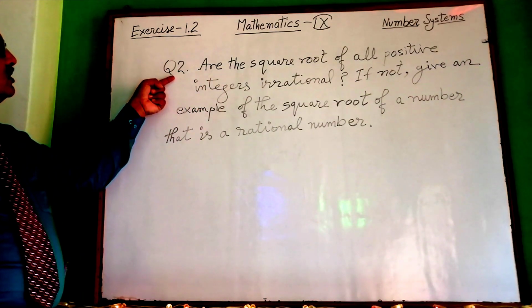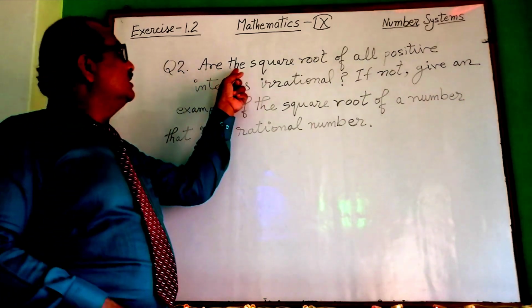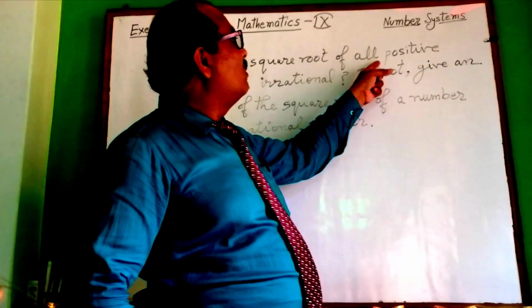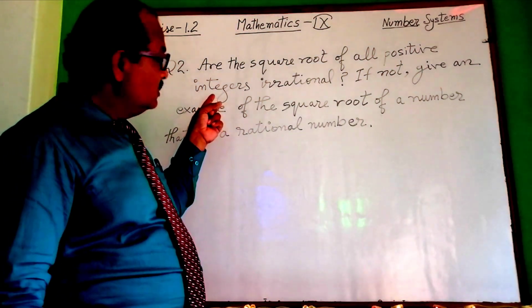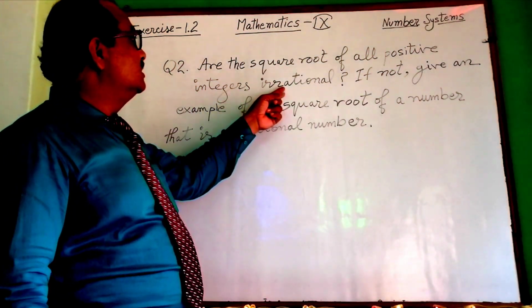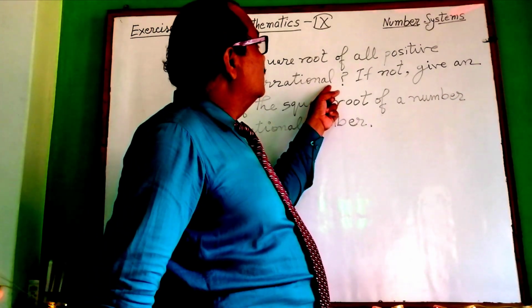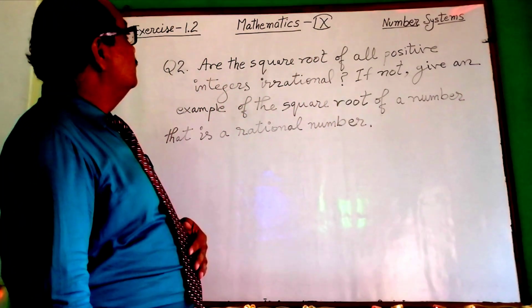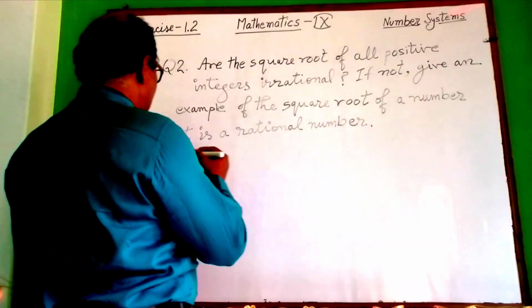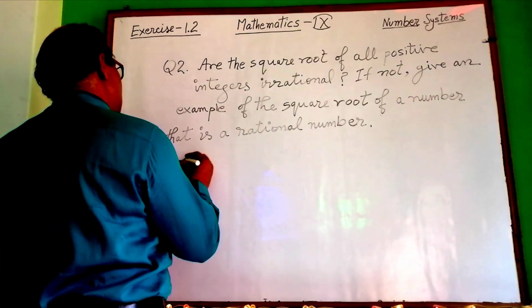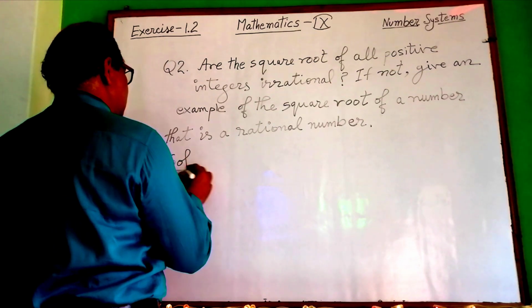Now students, see question number 2. Are the square root of all positive integers irrational? See, you can see your answer is no. See its answer.